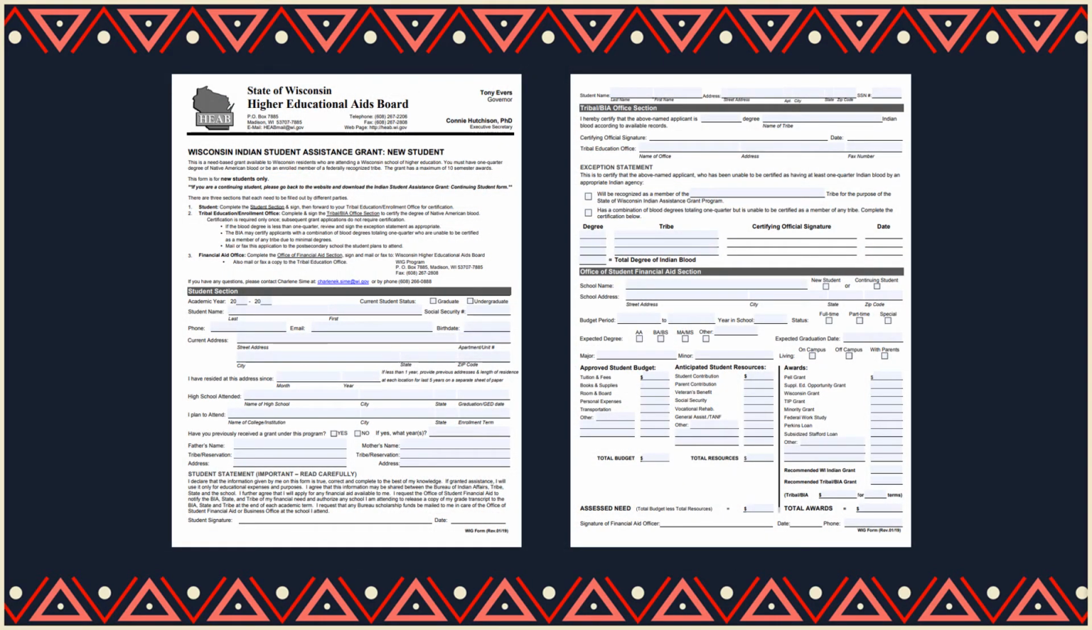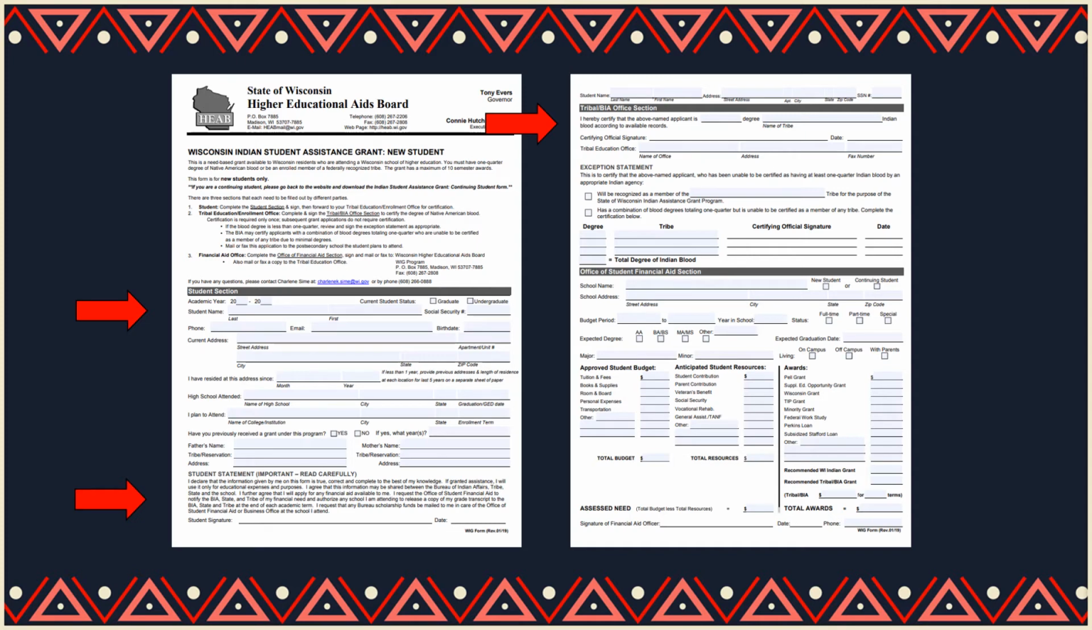Next, you will need to fill out the Wisconsin Student Assistance Grant application. Depending on your student status, you will either fill out the form for a new student or continuing student. For the new student form, fill out the student section in its entirety and authorize it with a signature and date. The second section is the Tribal BIA Office section.